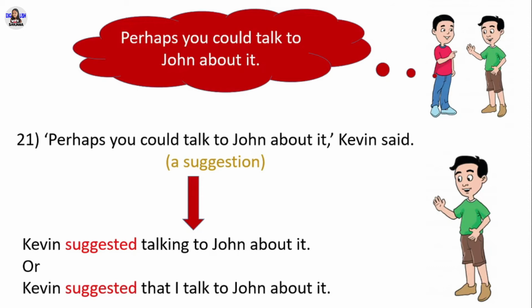"Perhaps you could talk to John about it," Kevin said. In direct speech, this is a suggestion, so you can use suggested as the reporting verb. Remember, after suggested, you can use either gerund or that clause. In reported speech, Kevin suggested talking to John about it, or Kevin suggested that I talk to John about it.